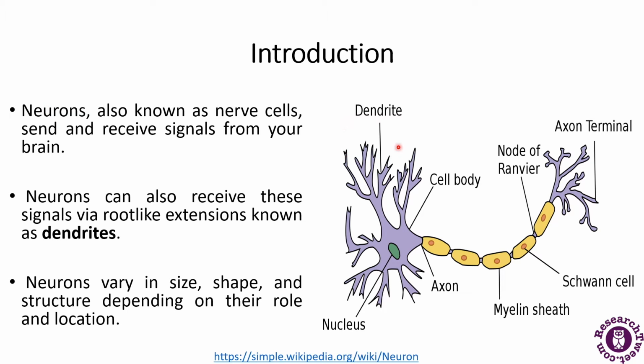This is the figure of a neuron being depicted here, and there are further parts depicted. For example, dendrites, a cell body and axon. These three are the main parts of the neuron. There is a nucleus also, myelin sheath, then axon terminal and nodes of Ranvier. The neurons vary in shape, size and structure depending on their location and role.